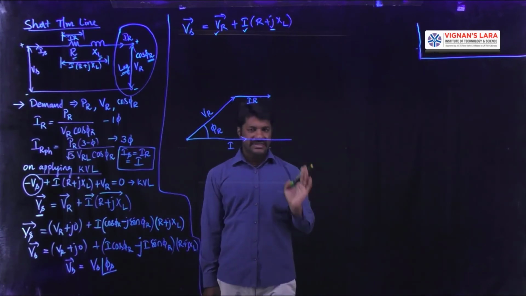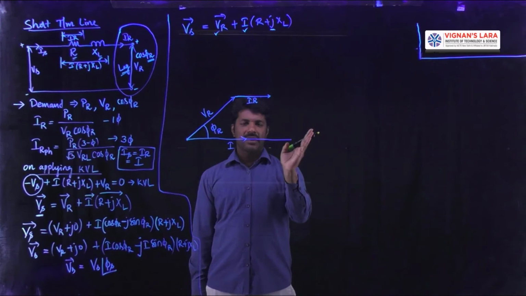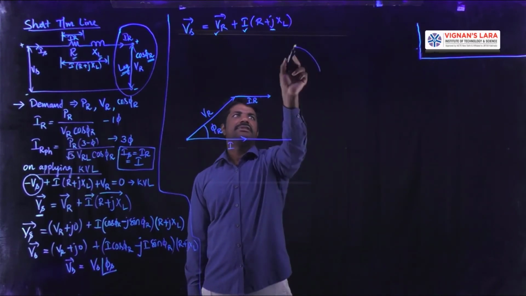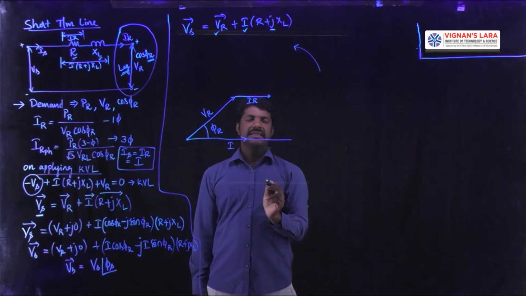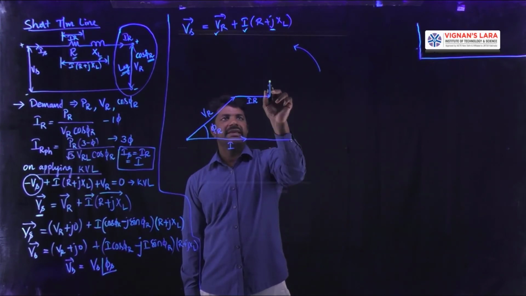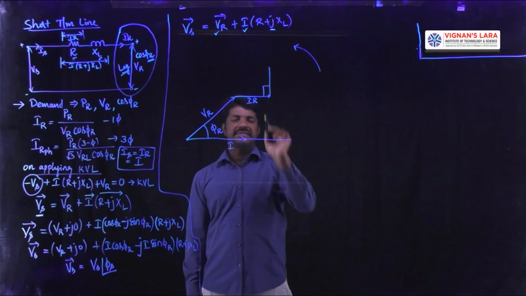Mathematically, plus J represents that the phasor should be oriented anti-clockwise by 90 degrees. This is the anti-clockwise direction. Right now this is the phasor position, and it should be oriented by 90 degrees. Yes, this was the 90 degrees, which represents plus J.